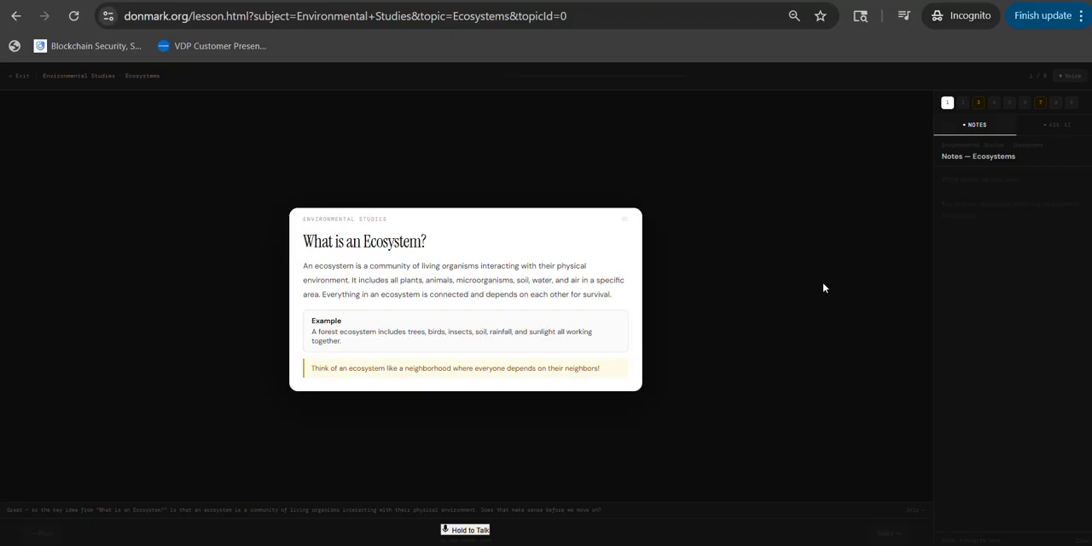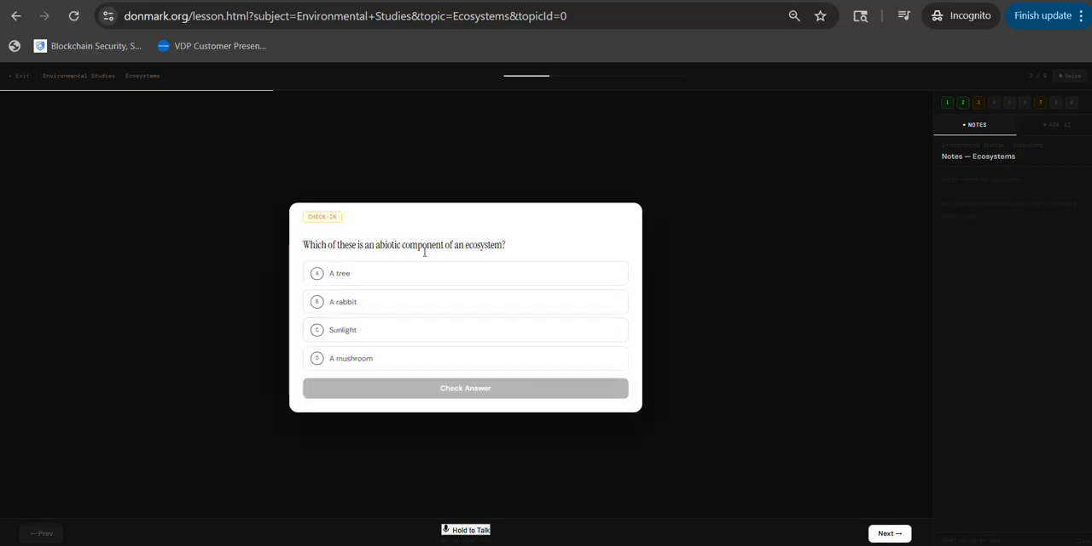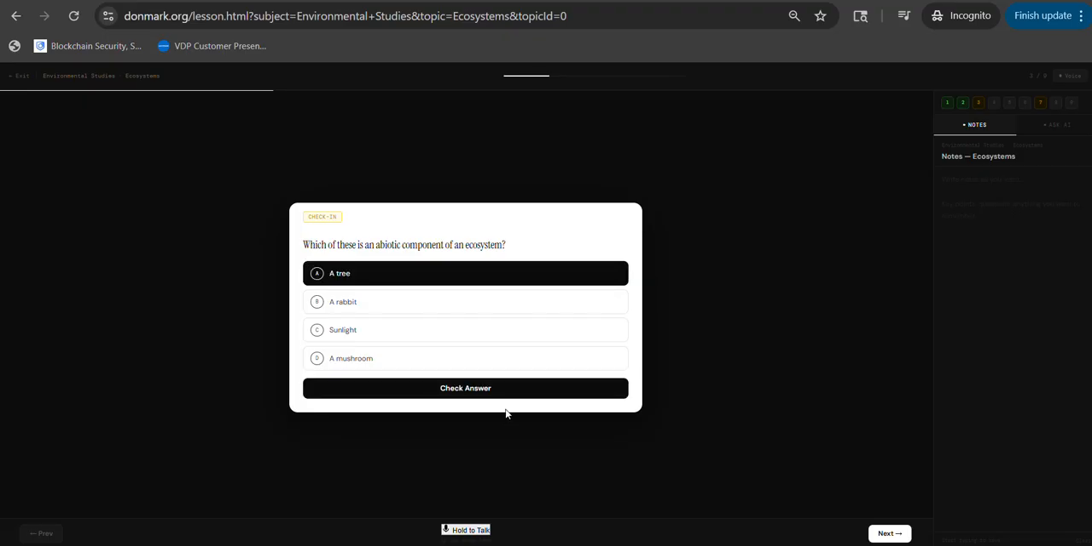Great. So the key idea from what is an ecosystem is that an ecosystem is a community of living organisms interacting with their physical environment. Does that make sense before we move on? Well, this is for environmental science. I'm going to have to skip without answering anything. Take a moment to make sure that sank in.